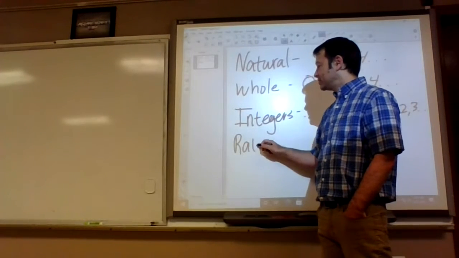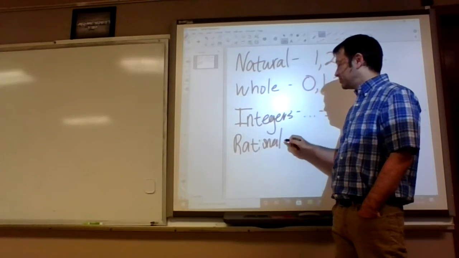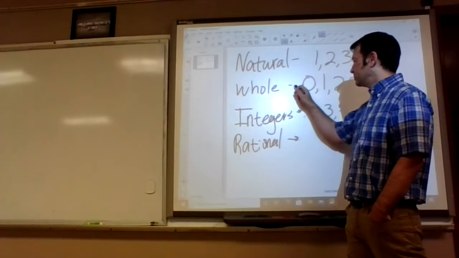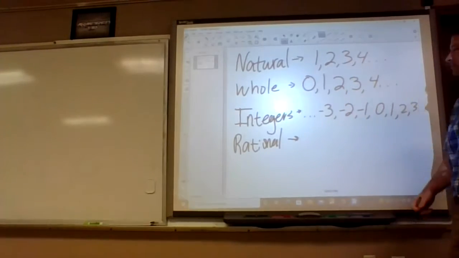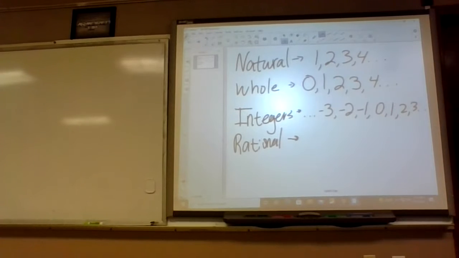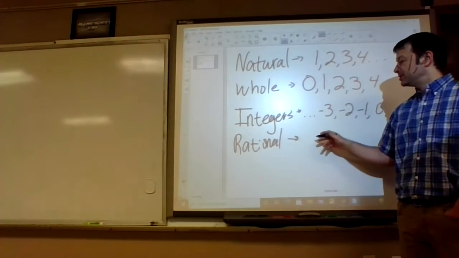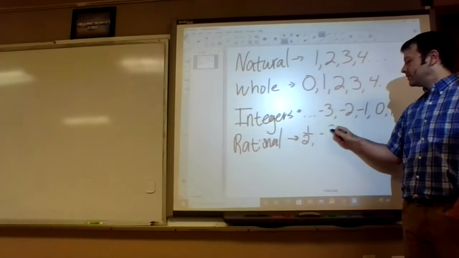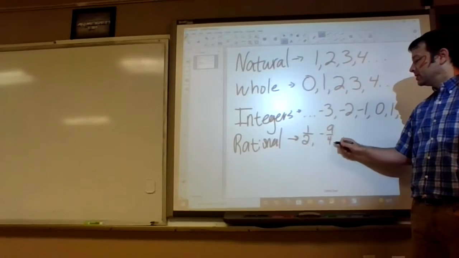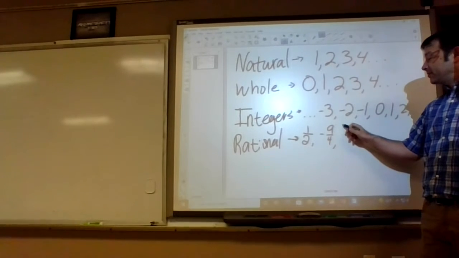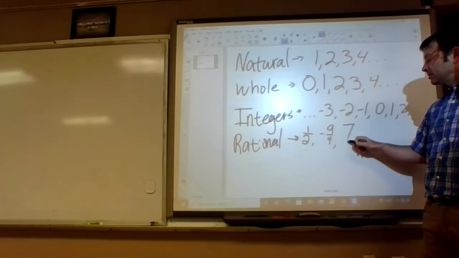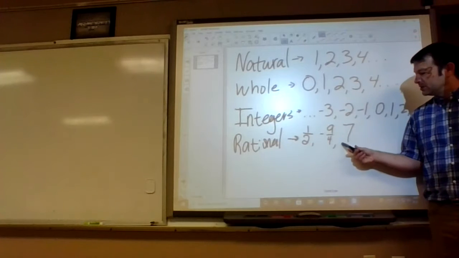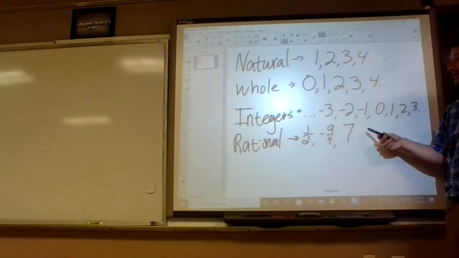This is where it gets messy. Rational numbers. Anything that can be written as a over b, where a and b are integers. So, yes, it can be 1/2, -9/4. How about 7? Is that a rational number? 7/1. So yeah, 7 is rational.